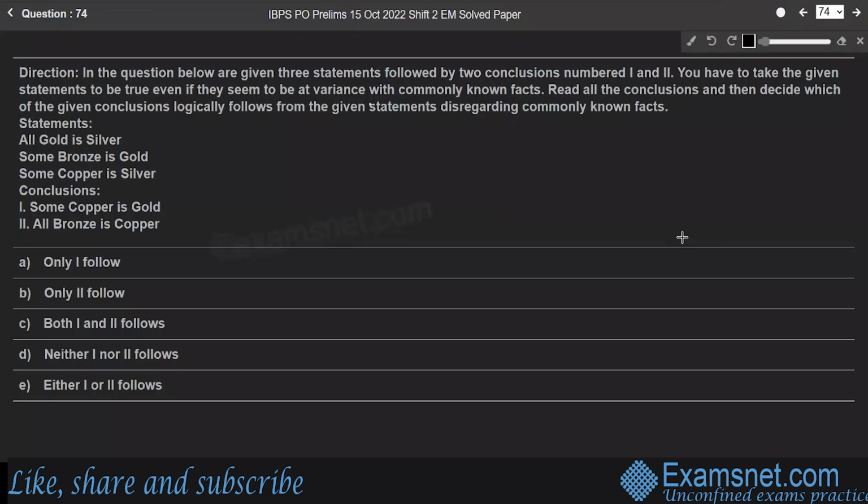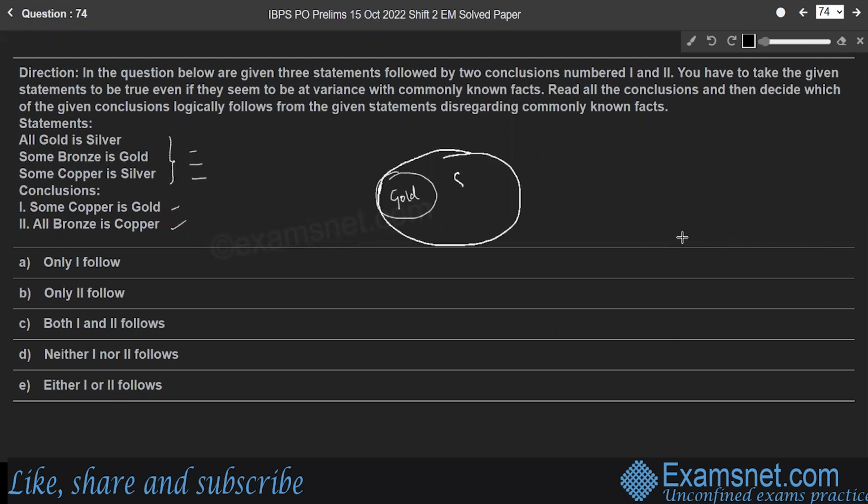Question 74. Again, as in the previous questions, here three statements are given followed by two conclusions. We have to decide which of the given conclusions logically follows from the given statements. Let us represent these statements in a Venn diagram. All gold is silver. So the set of gold is completely included in the set of silver, like this. We'll consider the set of silver.